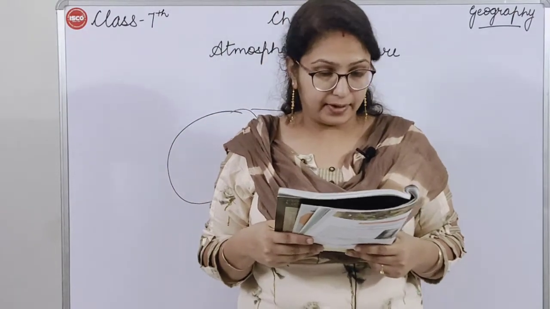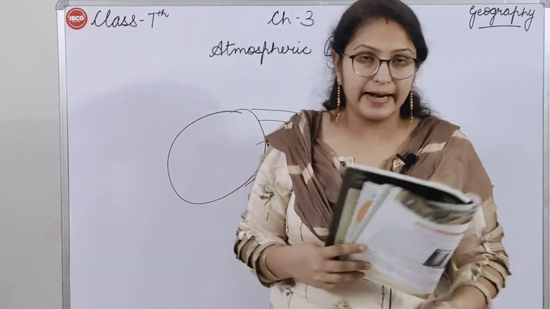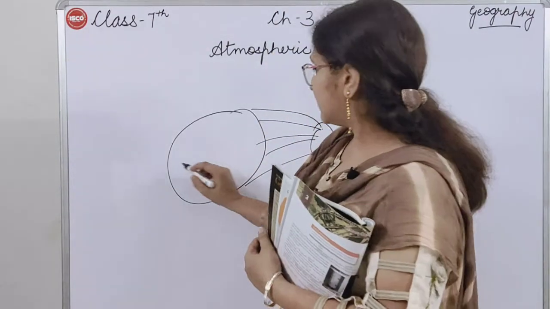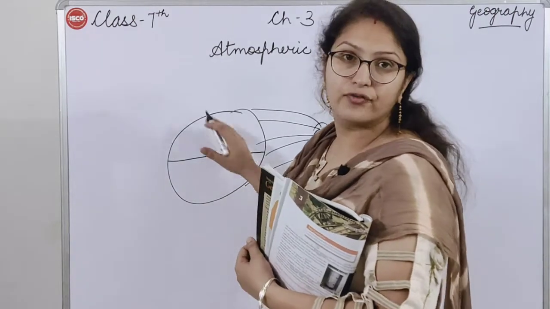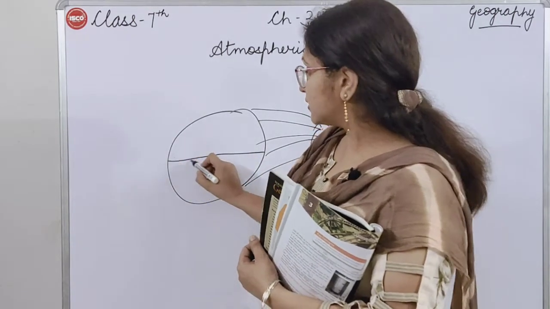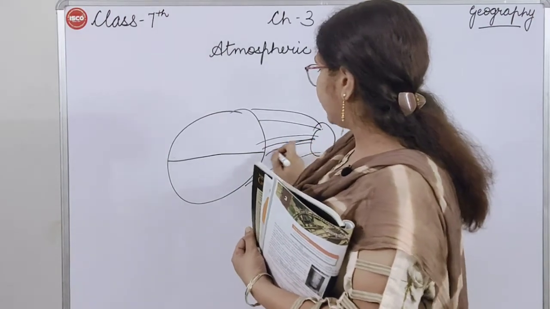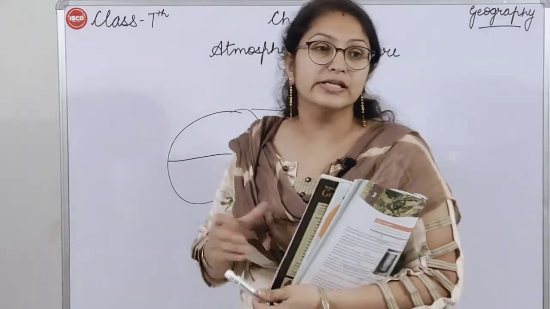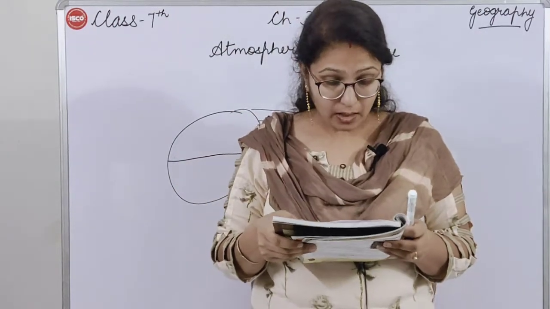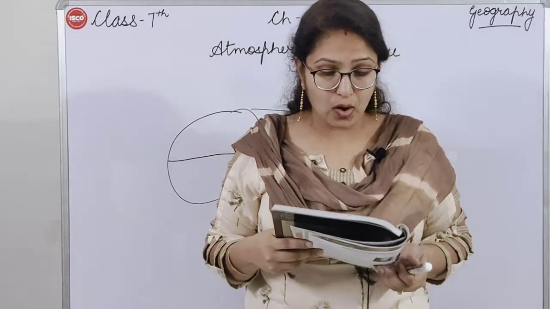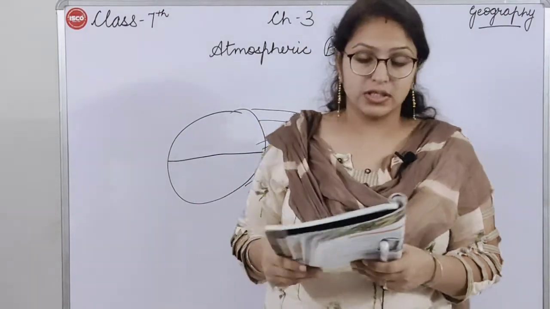The result is that the equatorial region gets the direct rays. This is the equator, the center line of the earth, so the rays of the sun fall directly, straight on the equator. As it receives more heat, this area is the most heated area.